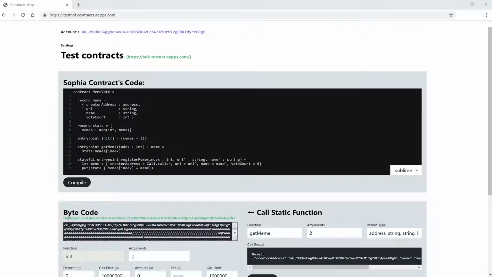Hello, we are continuing to build our meme vote DApp on Eternity. In this video, we will create a function to vote on a meme with eons. We will also further optimize our contract. Let's start to optimize our contract.